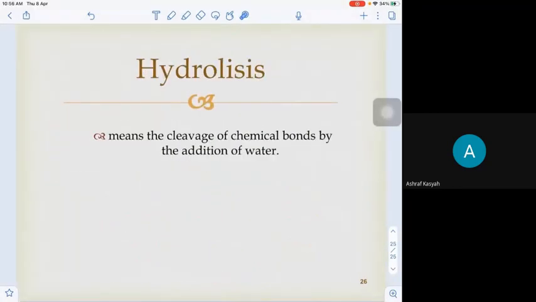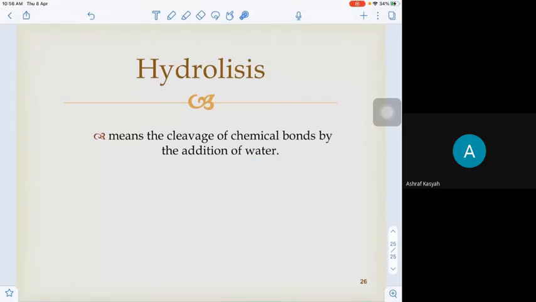And then the last type of chemical reaction is the hydrolysis reaction. Hydrolysis is any reaction that involves reaction with water where the water undergoes cleavage. That is hydrolysis: cleavage of a chemical bond by the addition of water.